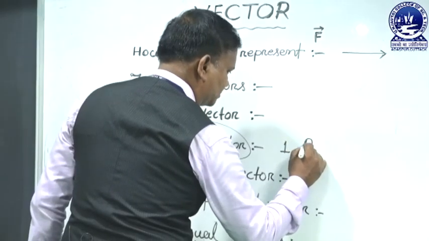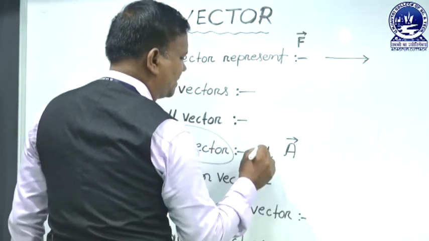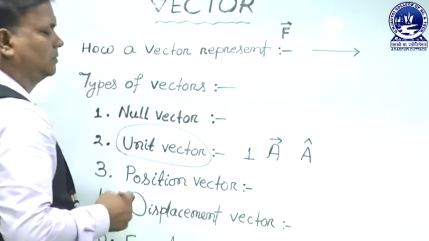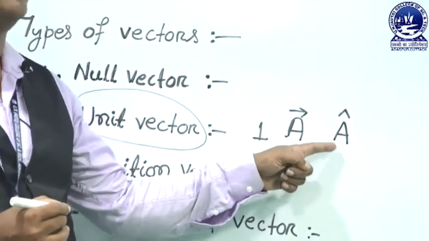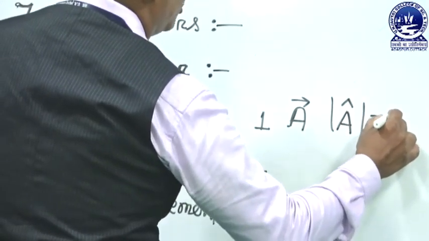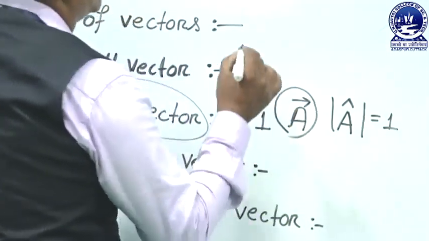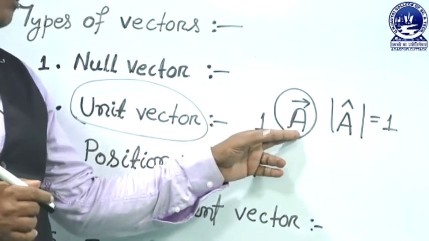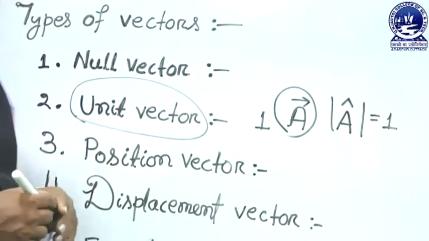suppose A is a vector. And what is the unit vector of this vector? It is represented as A cap. The unit vector of the vector is represented as A cap, and it has magnitude 1. So, the magnitude of any unit vector is equal to 1. So, what is the direction? Direction parallel to the given vector. So, what is a unit vector? The unit vector of a given vector has unit magnitude and direction parallel to the given vector.